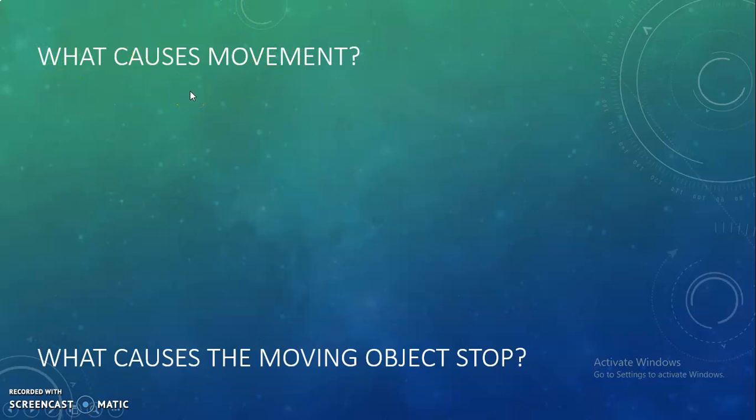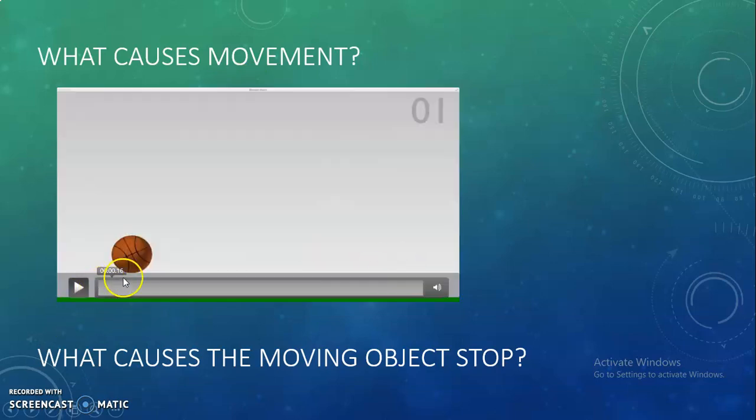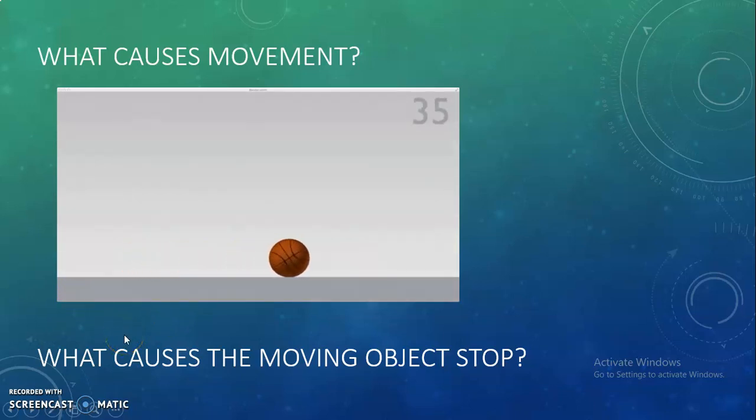And also, you must have seen the objects which are moving stop after a while. What makes them stop? For an example, see a ball. It moves and then it comes to rest or stops after a while by itself.